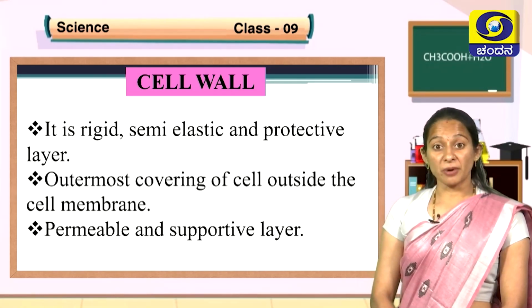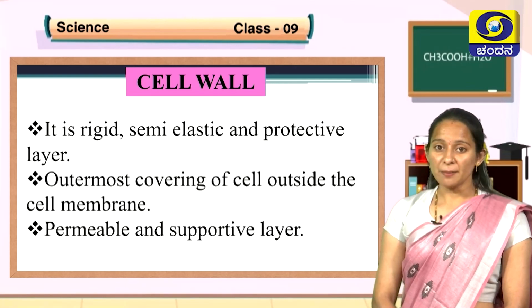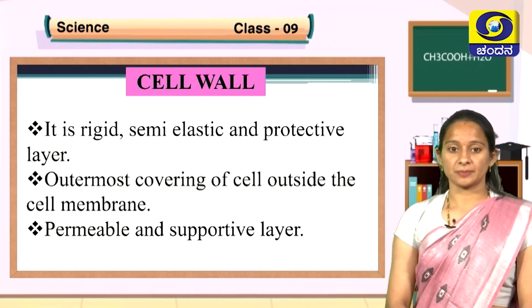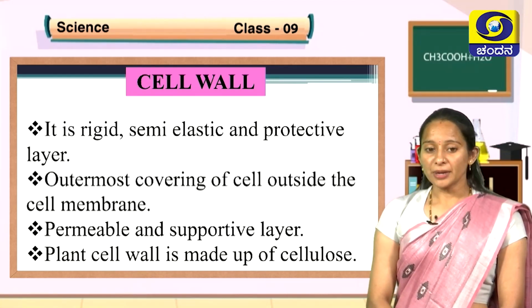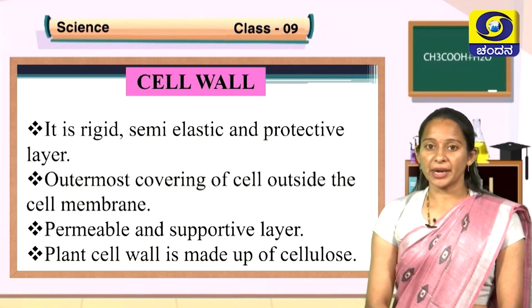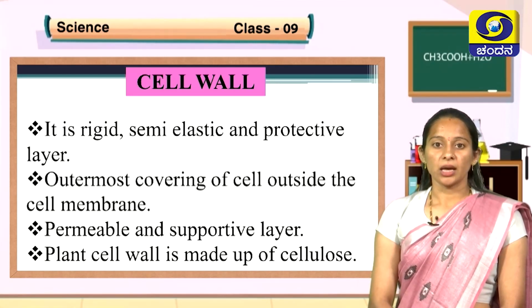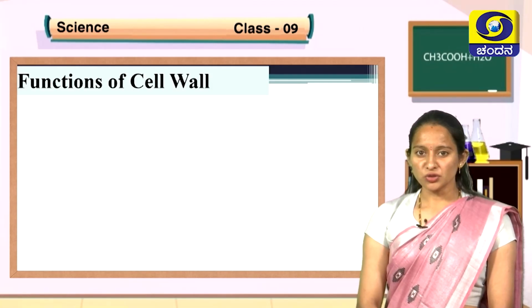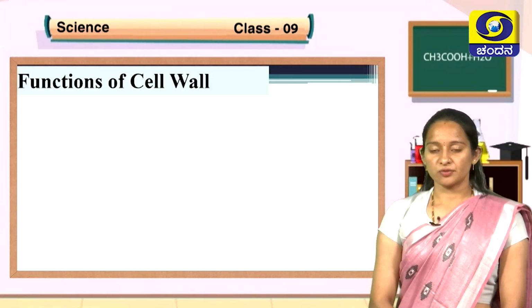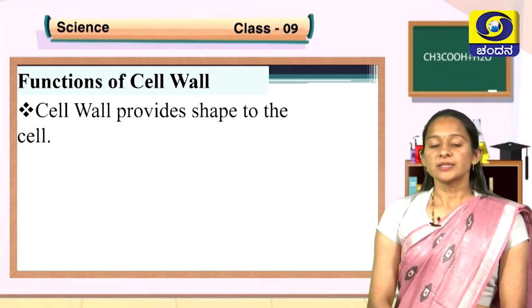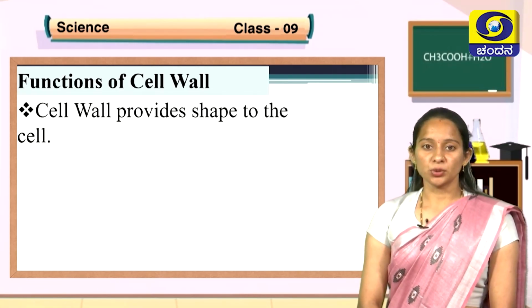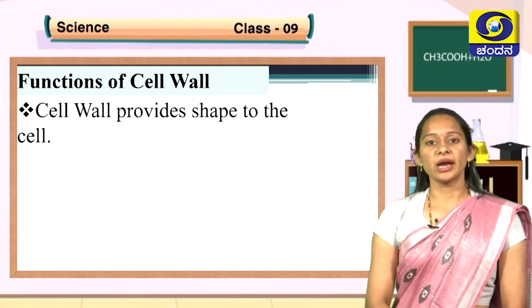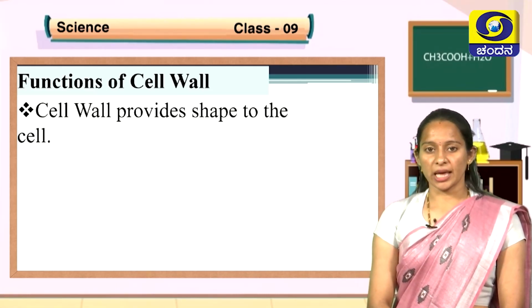What is the meaning of permeable, children? Permeable means which permits entry of substances. In plant cells, the cell wall is made up of cellulose. Animal cells lack cell wall. What is the function of cell wall? Let us understand the functions of cell wall. Cell wall provides shape to the cell. As it is rigid and the outermost covering, it provides shape to the cell.